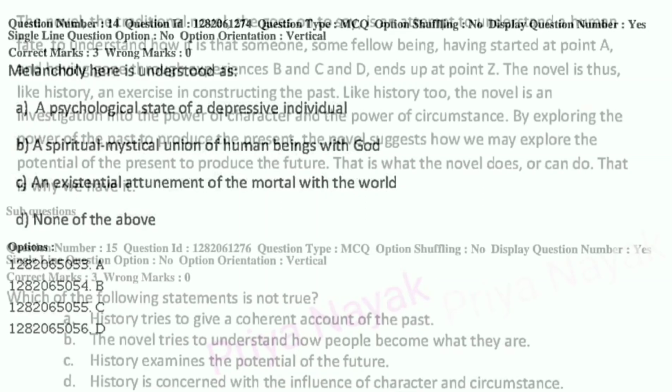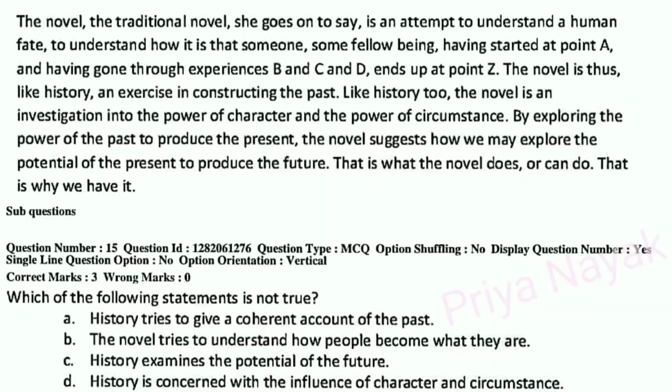Then we have another passage. The novel, the traditional novel, she goes on to say, is an attempt to understand a human fate, to understand how it is that some fellow being, having started at point A and having gone through experiences B and C and D, ends up at point Z. The novel is thus like history, an exercise in constructing the past.